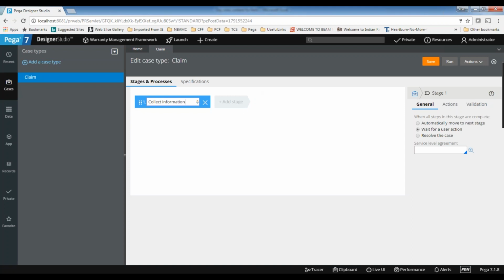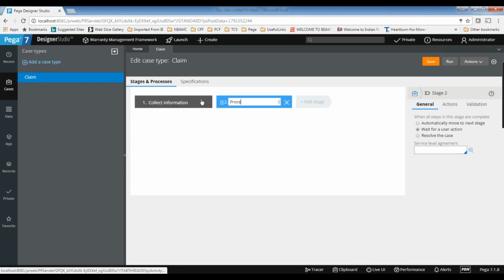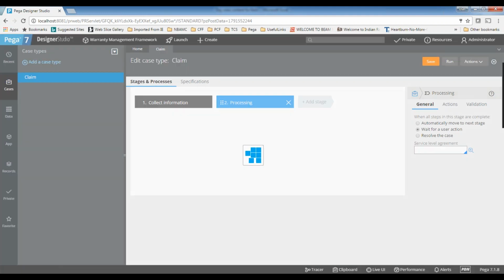First I will add the stages, and next we are doing processing, and then we are creating a sub case. If you want one more case during the processing, we need a sub case. If you want to add the sub case, you can right click on the existing case name and add a child case type. You can see add a child case type. You can add it here.